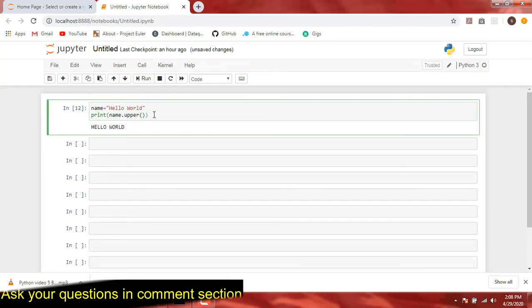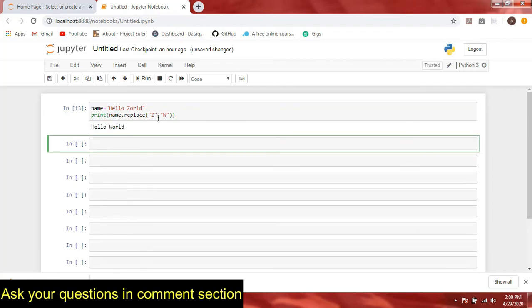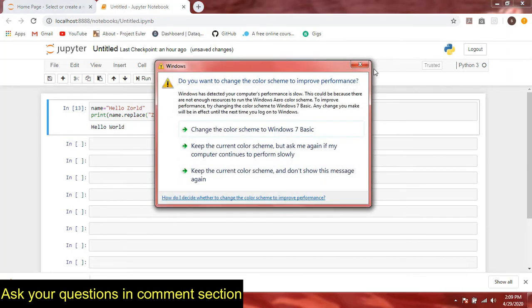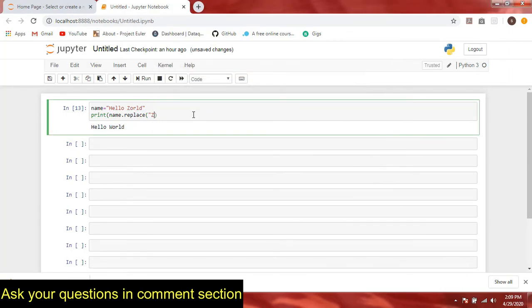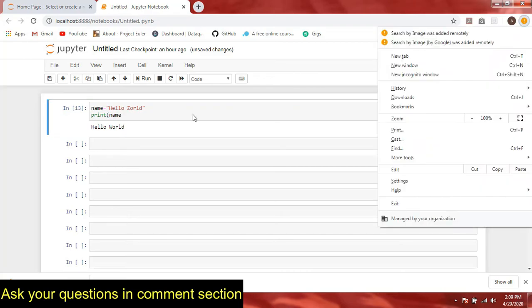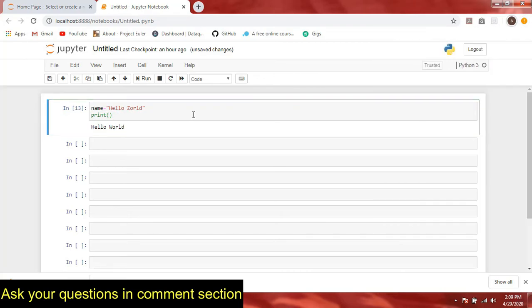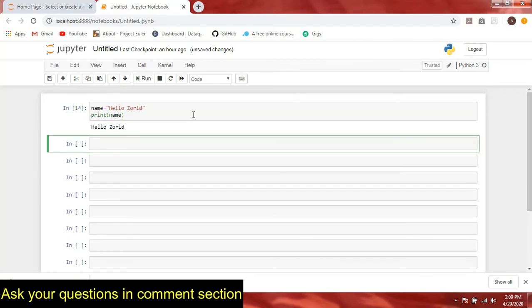Now, supposedly, I make a spelling mistake. I write Z here, and I wanted to write W. I can use another built-in method, which is called replace. I will just replace Z with W. You write the thing to find and replace on the left side of the comma, and the thing to replace it with on the right side. And now if I print this, it will write hello world. Or in the other case, it would have printed something like hello Zorld.